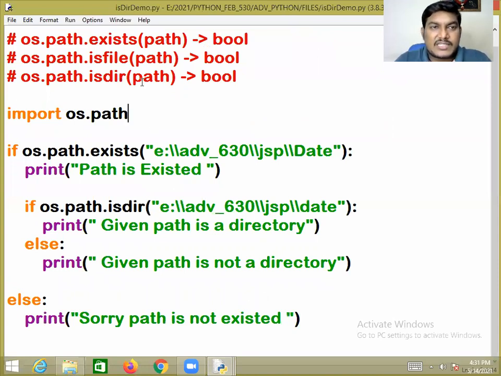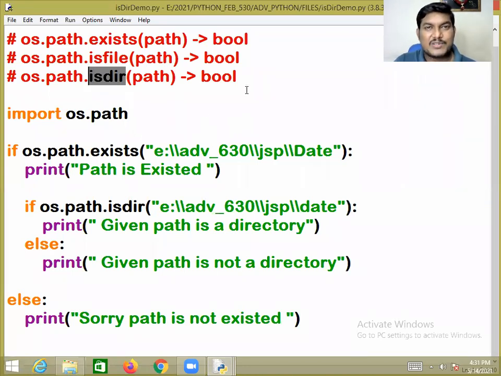So exists is a predefined function, and so are isfile and isdir. These three are predefined functions from the path module of the os package. The exists function returns true if the specified path exists. isfile returns true if the specified path is a file. isdir returns true if the specified path is a directory. This is a way we can also ensure the existence of the specified path, and whether it is a file or directory.